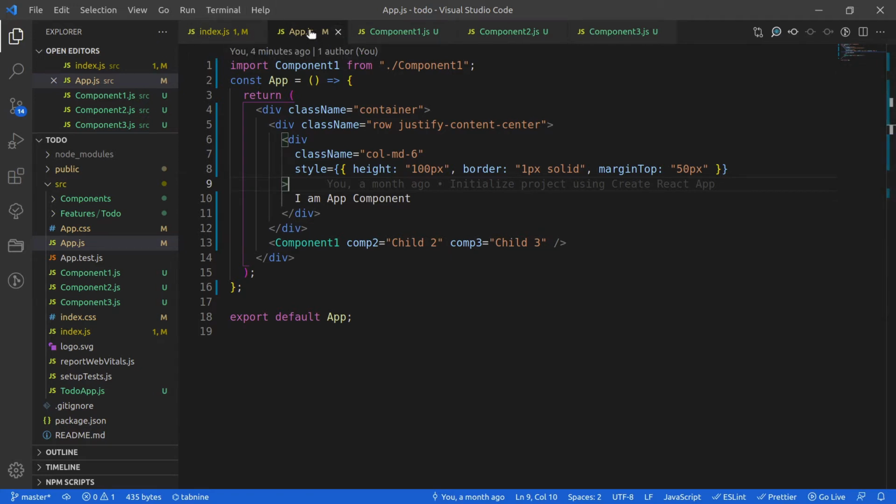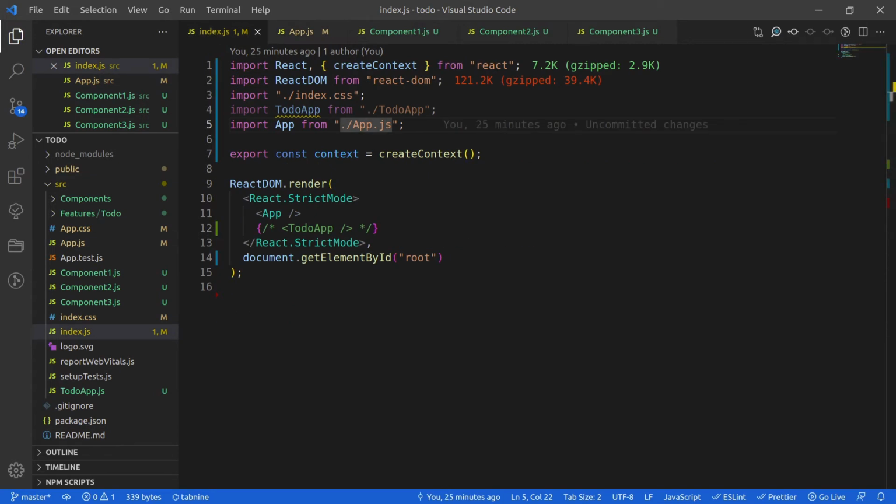Okay, so you can see that I have used this app component inside my index application, in my index.js. You can see that I have already imported createContext. In order to create context, there is a function called createContext, and here I have already exported const context is equal to createContext. We can also provide the default value of null or whatever value we want, and I will come back to this value, what the default value is and what its purpose is. But for now, just assume that we are providing a default value of null.